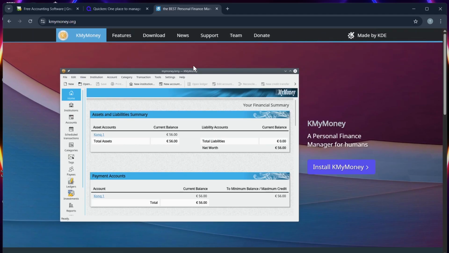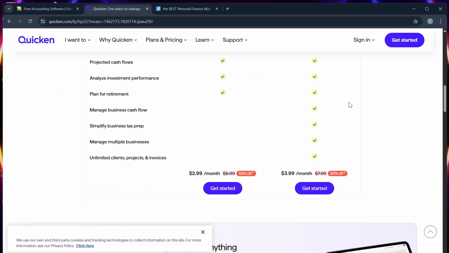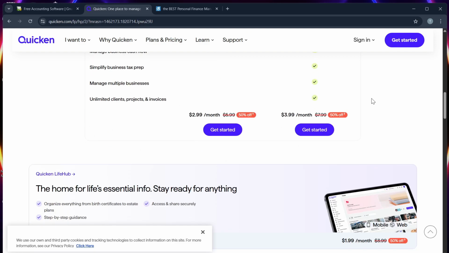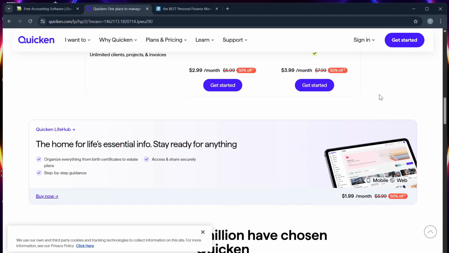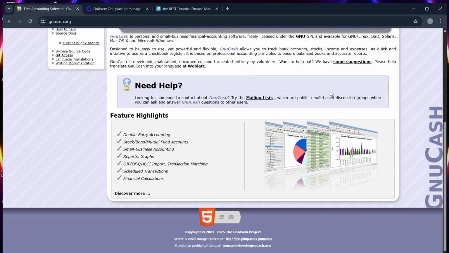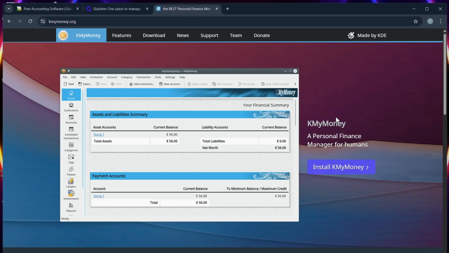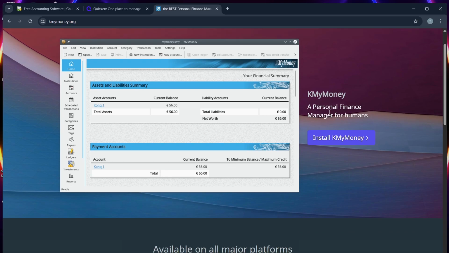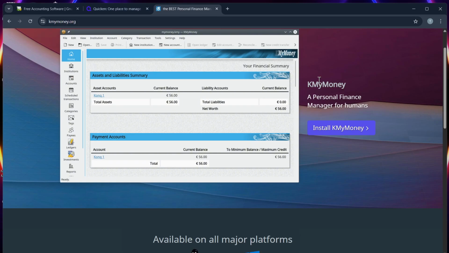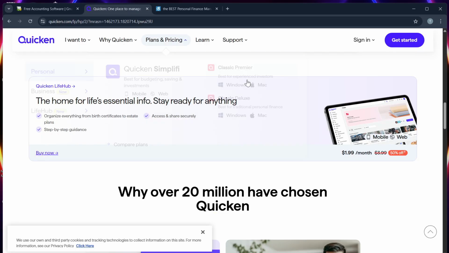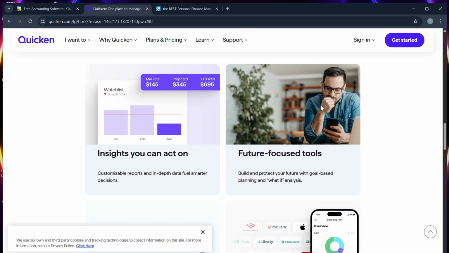Number 3, investments. Quicken supports investment portfolio tracking, real-time quotes, and planning tools. GnuCash has basic investment tracking, and KMyMoney lags in investments with limited investment options. Number 4, pricing. GnuCash and KMyMoney are free, while Quicken starts at around $50 a year.